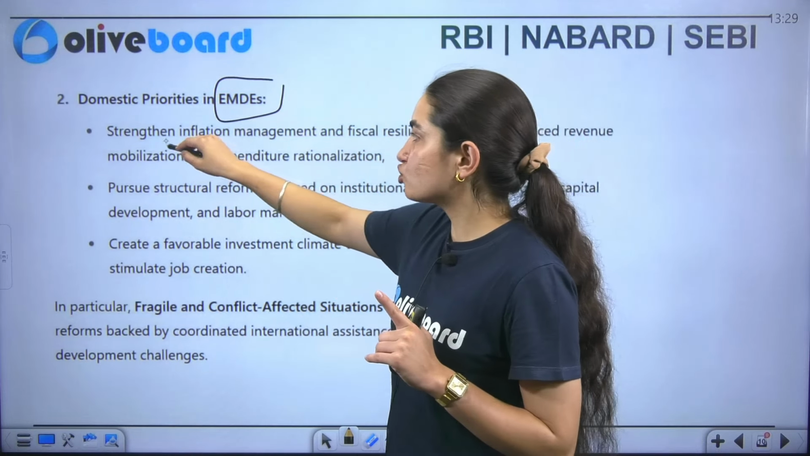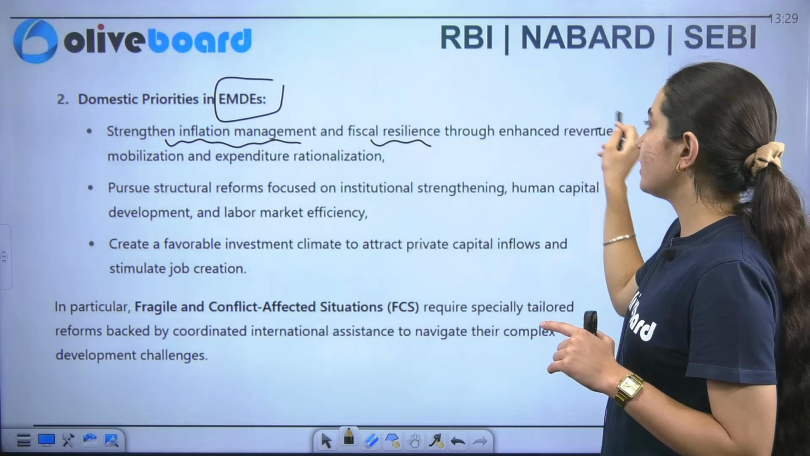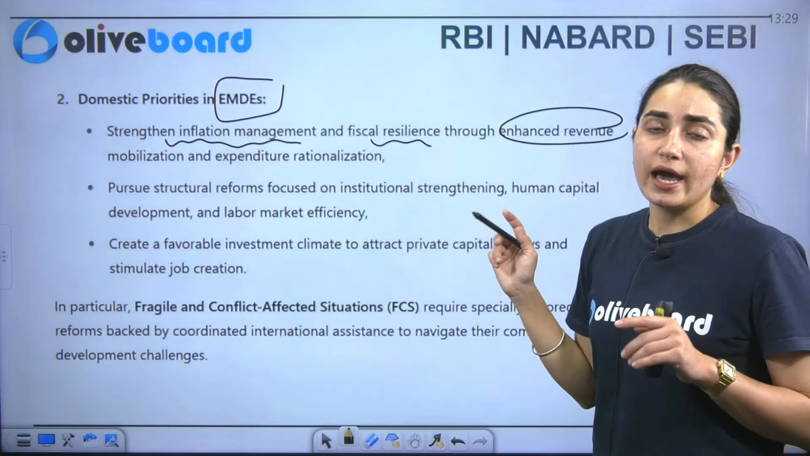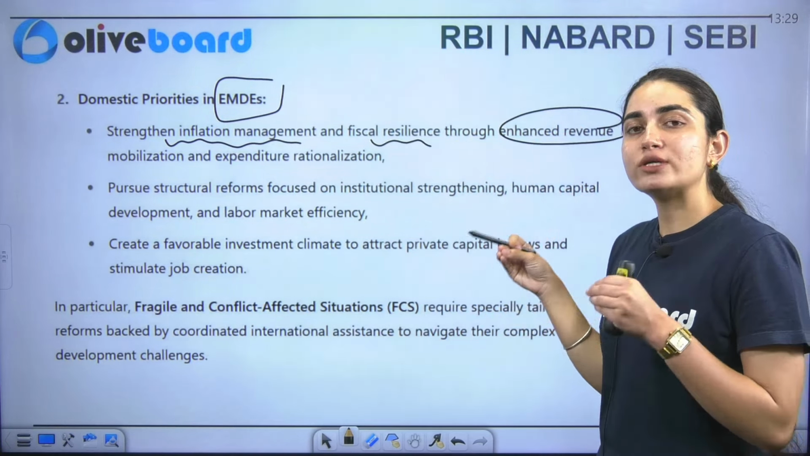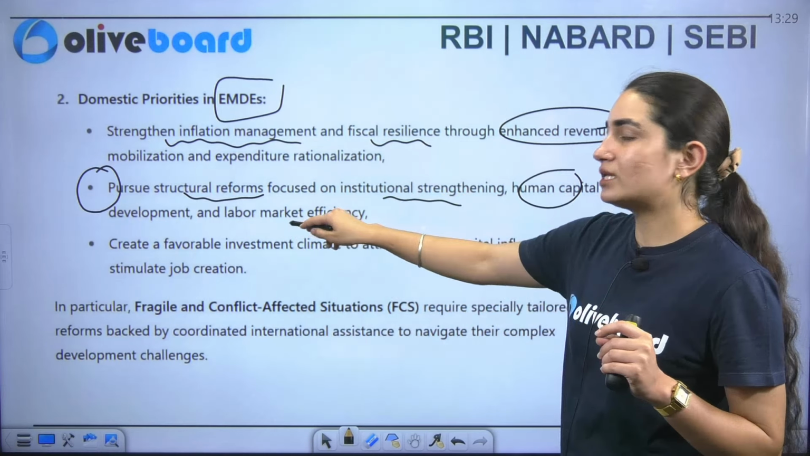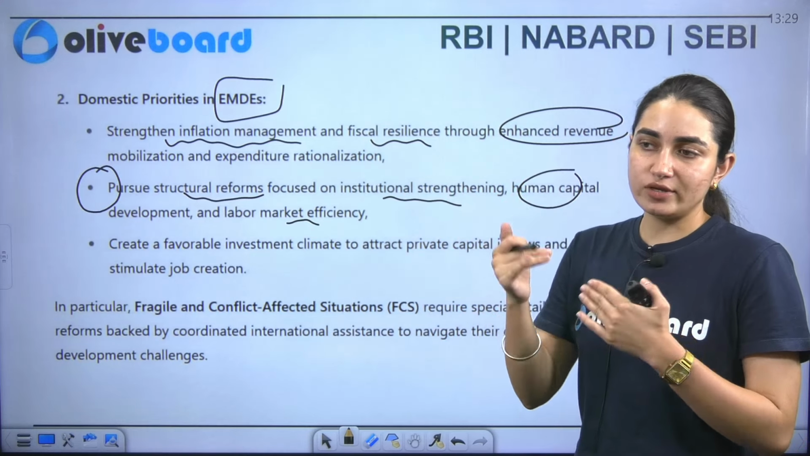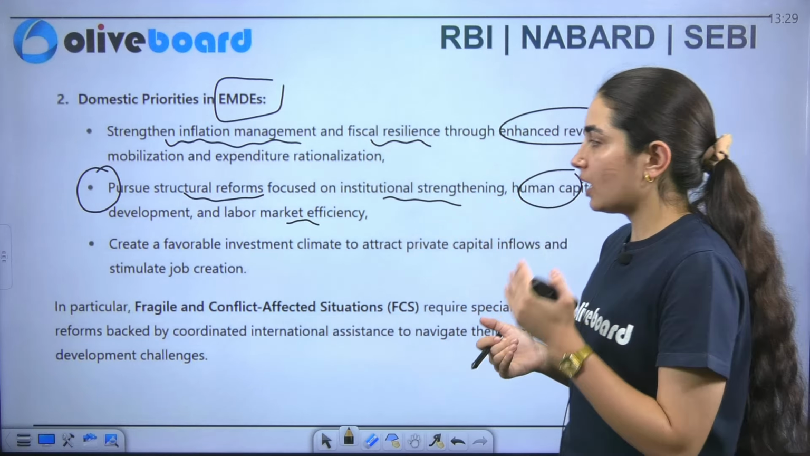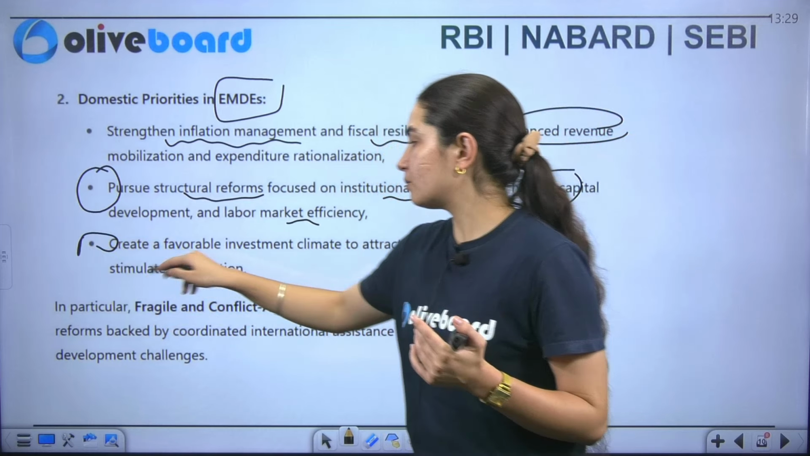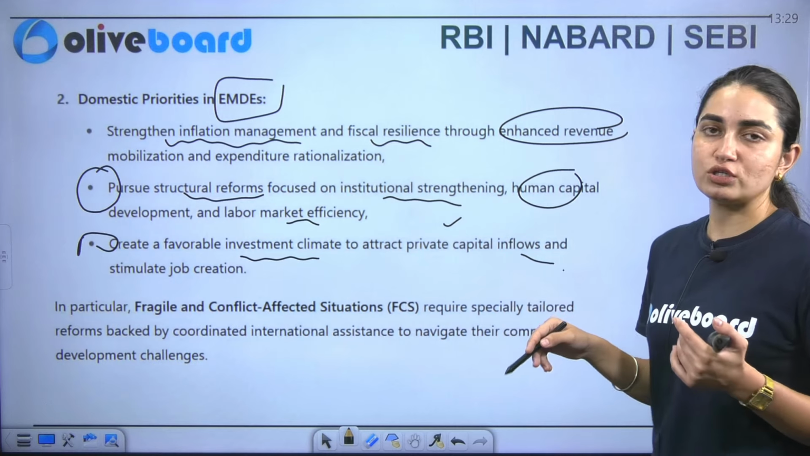One, we need to strengthen our inflation management as well as the fiscal resilience through enhanced revenue mobilization, as well as take care of our expenditure. Along with that, we also need to pursue the structural reforms which are specifically focused towards institutionalization, strengthening, human capital development as well as labor market efficiency. These are the steps which can be taken so we can perform better and expect an increase in the growth. Now we also need to create a favorable investment climate to attract private capital inflows as well as stimulate job creation also.